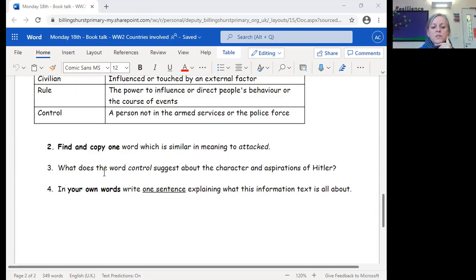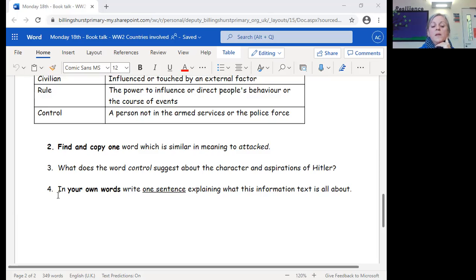Right, number 3, what does the word control suggest about the character and aspirations of Hitler? So the word control, what does that suggest about Hitler's character and also his aspirations, what he's trying to achieve, what he's aiming for, his dream, if you like? Okay, so what does that word control suggest about these two things?